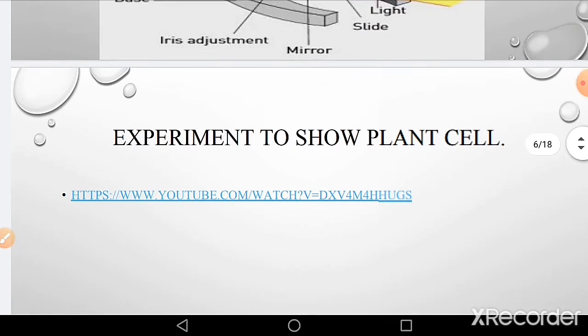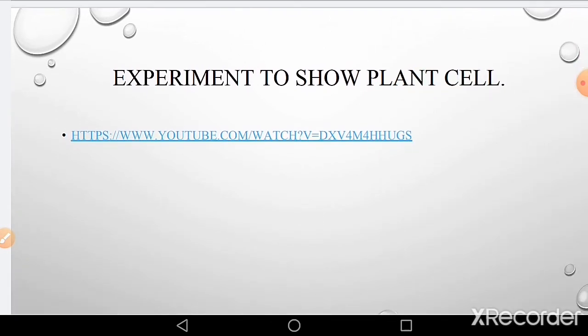Now children, here is the experiment. When you click this link, you will find an experiment to mount a slide of plant cell. In this, a small peel of onion is taken on a slide. It is stained with a stain called safranin.